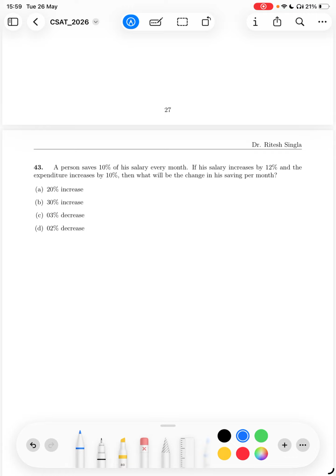We do not have the numbers, so assume the original salary is 100 rupees. Savings are 10%, so 10 rupees. So expenditure will be total minus saving, 100 minus 10, 90 rupees.